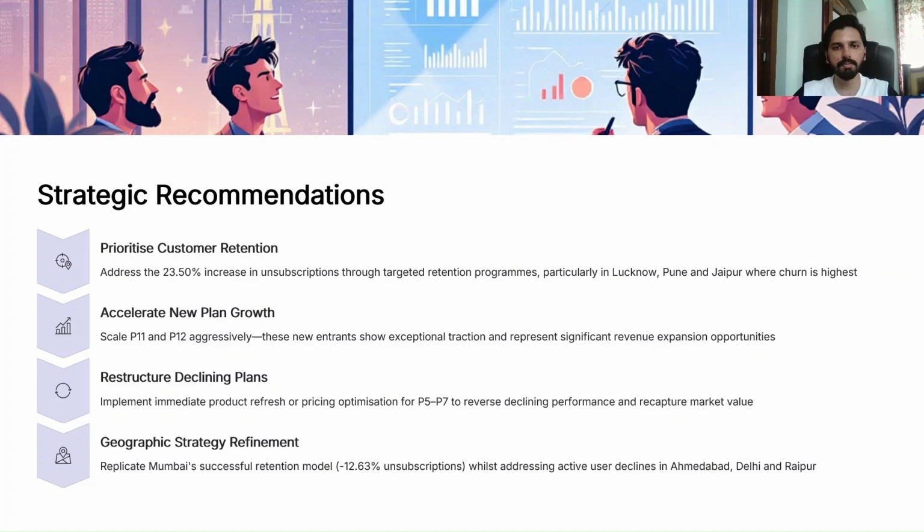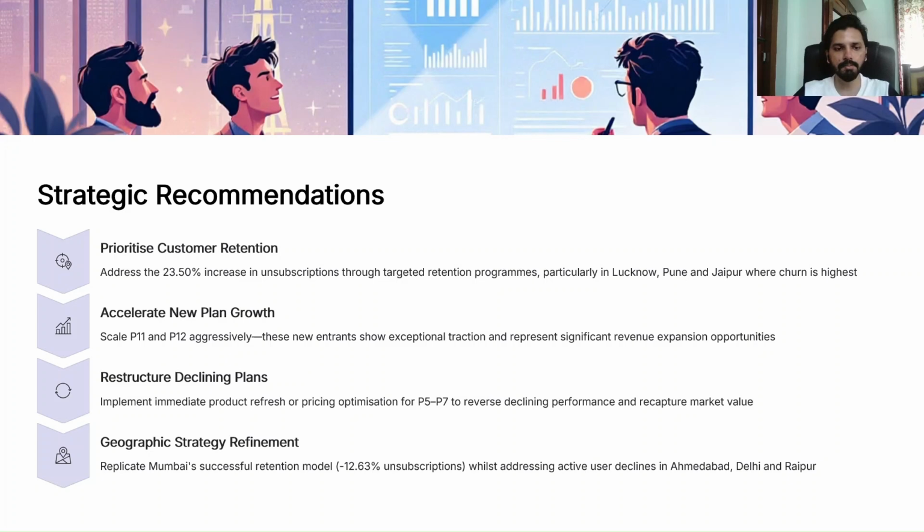Second one, they should accelerate new plan growth. They should focus on the two new plans, that is P11 and P12, after the 5G launch that has generated excellent revenue. So they should focus on these plans and try to attract more customers towards these plans. That can lead to revenue expansion and can also open up other opportunities as well.